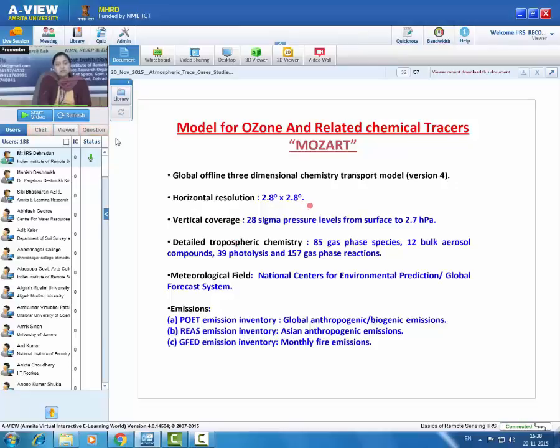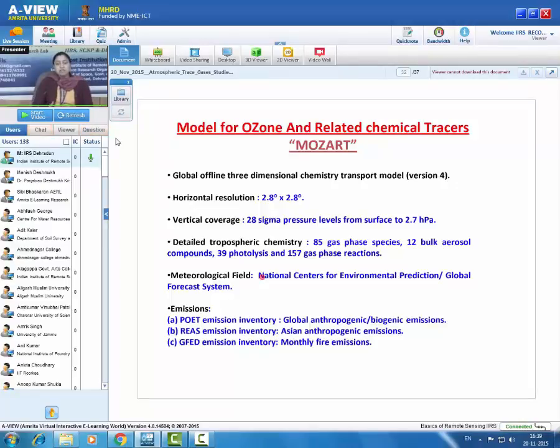The horizontal resolution of this model is poor, not very good, because it is a global model. So it is 2.8 by 2.8 degree horizontal resolution, and vertical coverage from the surface to around 2.7 hectopascal at 28 sigma pressure levels. This model calculates the continuity equation for different gases to see the evolution of that gas in the atmosphere.